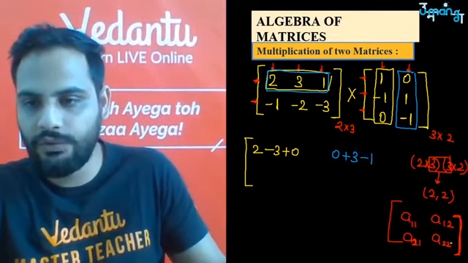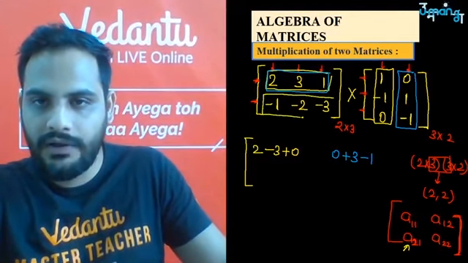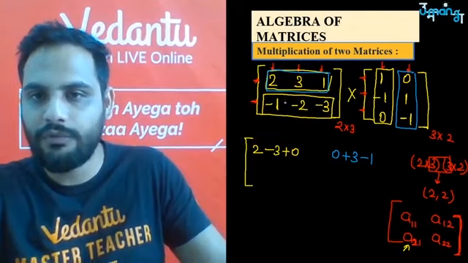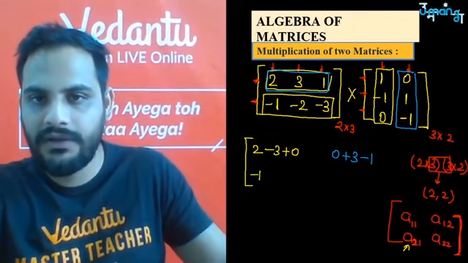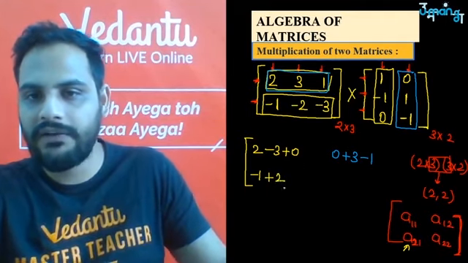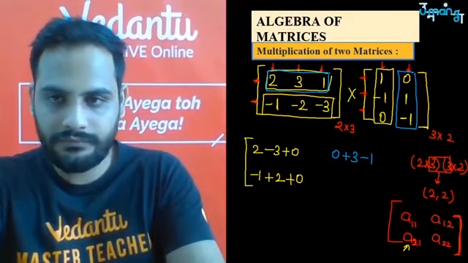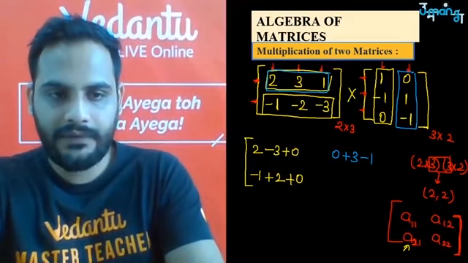After that A21, that means the second row and your first column. So minus 1 into 1 is minus 1, minus 2 into minus 1 will become plus 2, minus 3 into 0 is 0. Okay, and then A22.